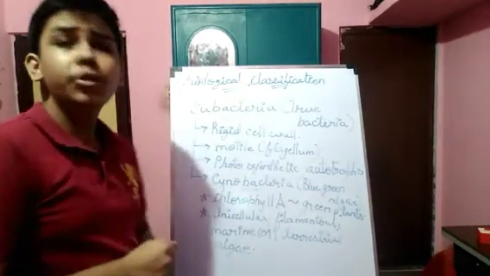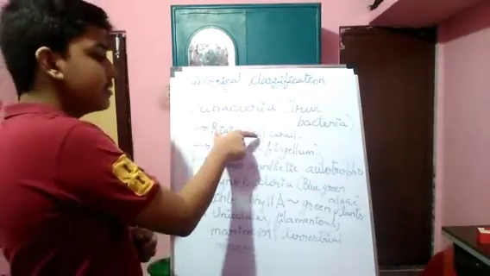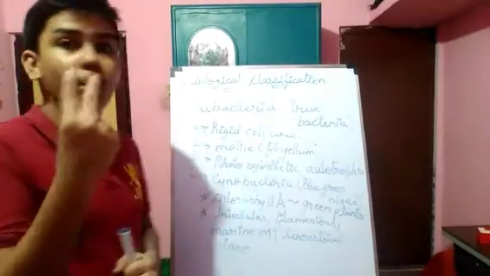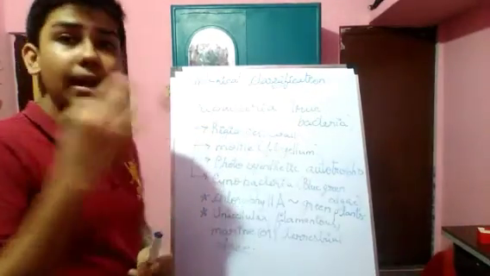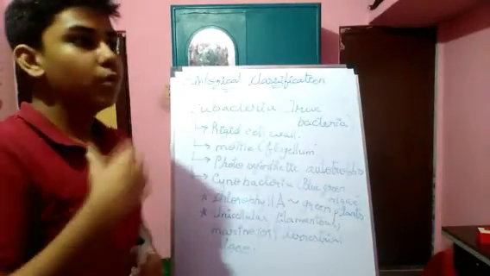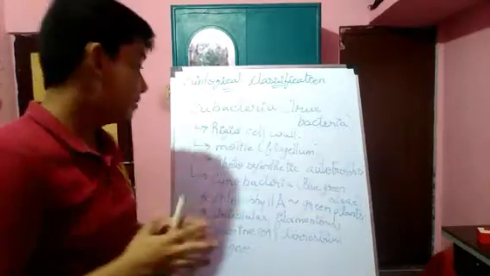Okay, friends, now we are going to talk on eubacteria, which are also called true bacteria. They contain a rigid cell wall. Second, they are motile; they can move by means of flagella. Third, some are photosynthetic autotrophs that can synthesize their own food through sunlight, same as plants.